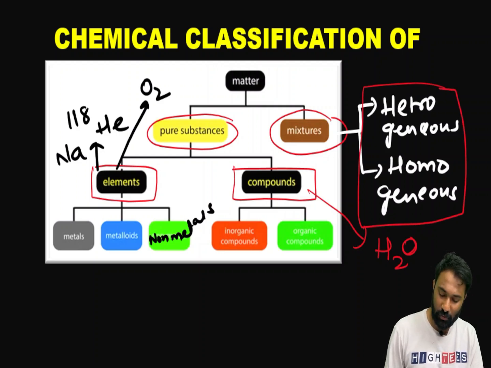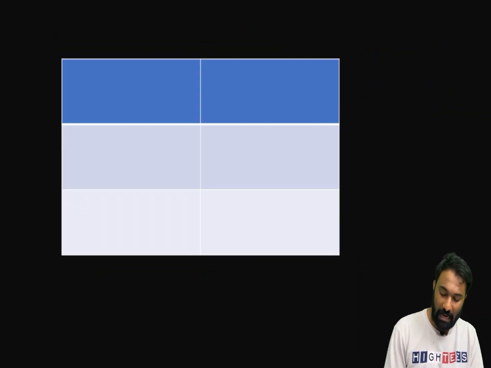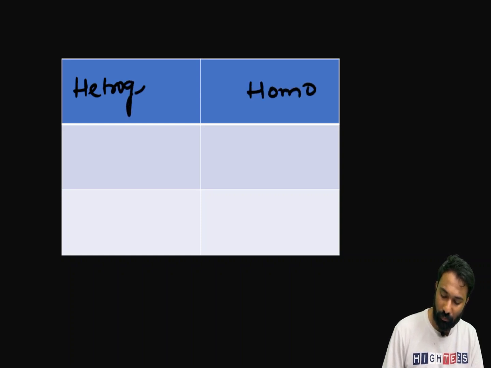This will play a very crucial role in the identification of chemical reactions. First we are going to see hetero and homo.